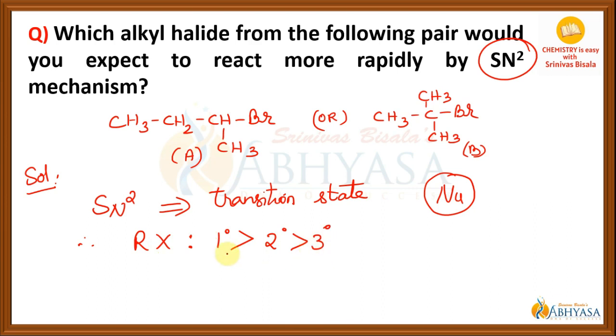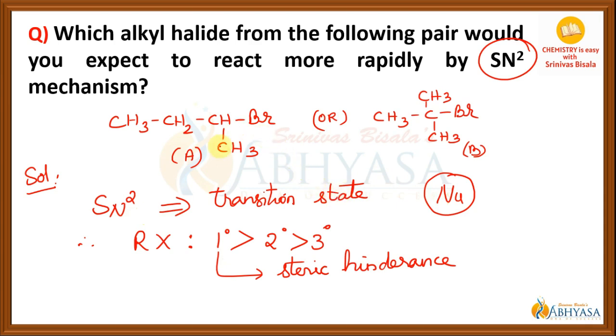The simple reason is because in primary alkyl halide the steric hindrance is less. So because of less steric hindrance, the reactivity of primary alkyl halide is more towards this SN2 reaction. It is because the nucleophile can easily attack the carbon where the halogen is attached.